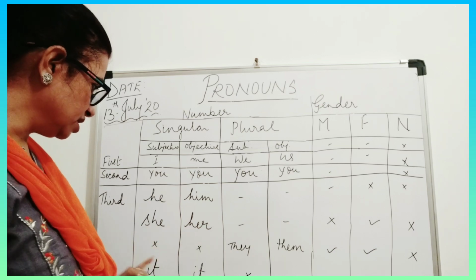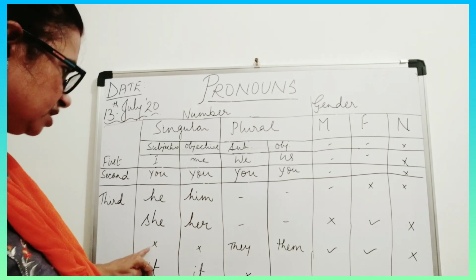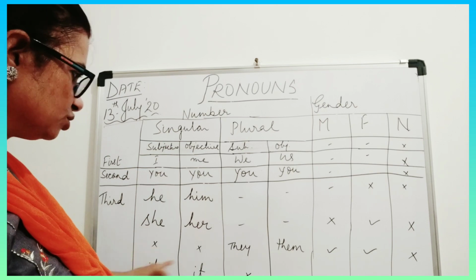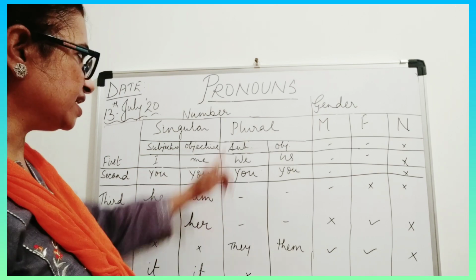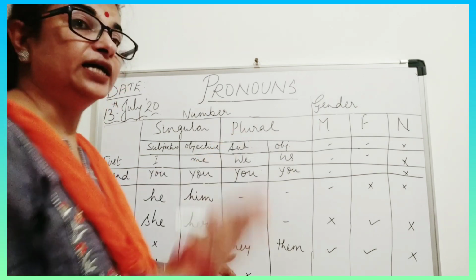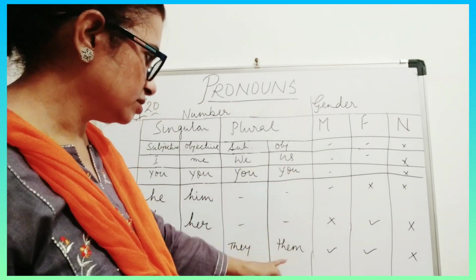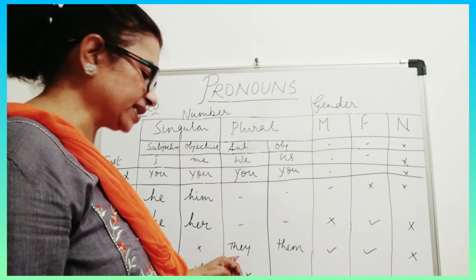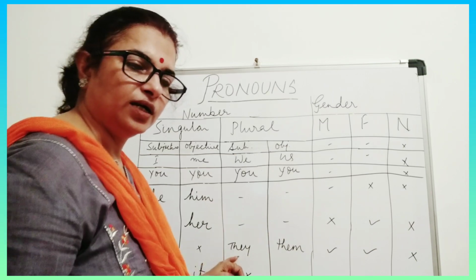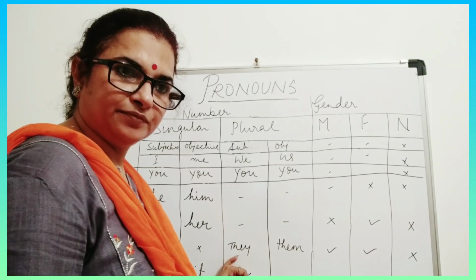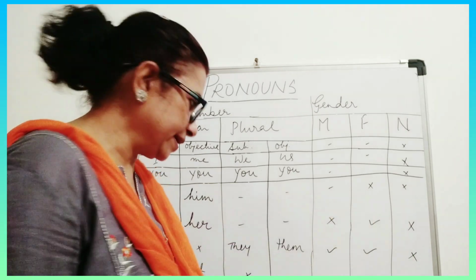She and her. Now in the third person plural we have they, like they are very naughty. Okay, and them also in objective case. So for they, like they are doing their homework, or you can give them books. So them will come in the end.